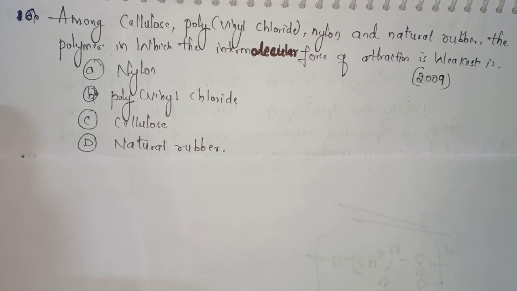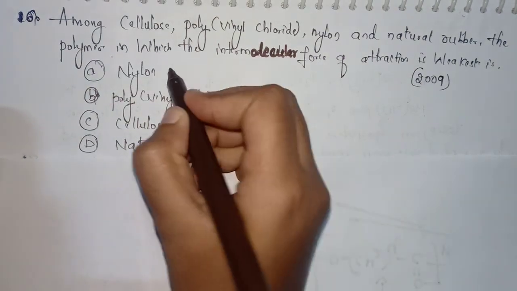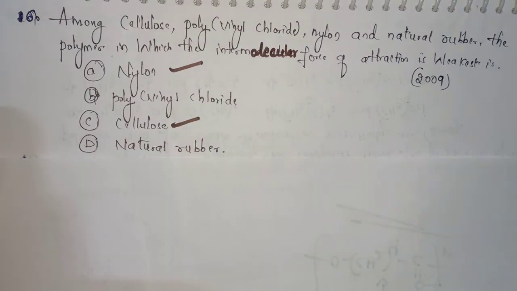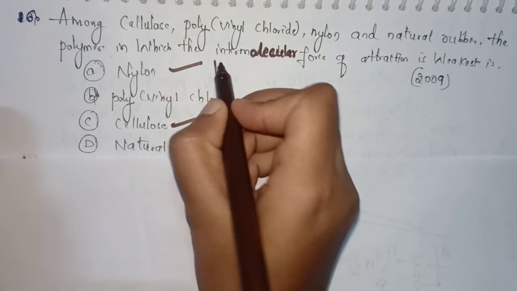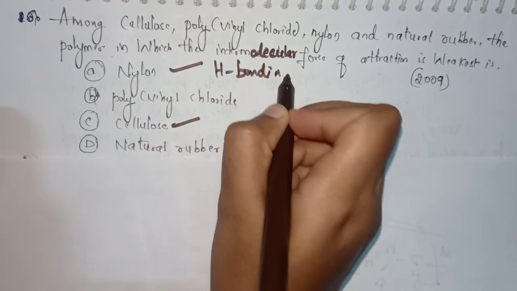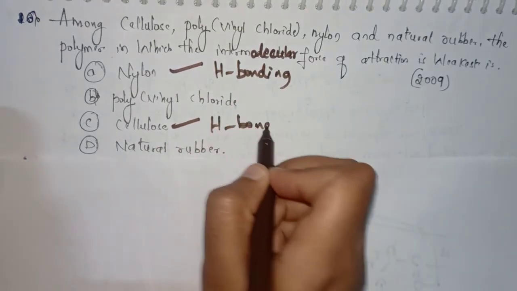Now coming to the 16th question. Among cellulose, polyvinyl chloride, nylon and natural rubber, the polymer in which the intermolecular force of attraction is weakest is. They are asking about the polymer which has the lowest intermolecular force of attraction. Option A nylon, option B polyvinyl chloride, option C cellulose and option D natural rubber. See here, cellulose and nylon have H bonding type of intermolecular attraction, that is hydrogen bonding.